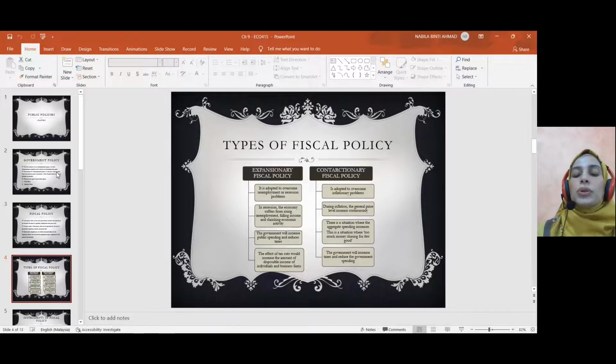Right? During inflation pula, government akan adopt contractionary fiscal policy. Sebab during inflation, general price level increase continuously. So there is situation where the aggregate spending increases, too much money chasing for too few goods, jadi government akan increase dia punya tax dan reduce dia punya government spending. Right, so ini adalah dua jenis fiscal policy. Expansionary fiscal policy will be adopted during recession, dan contractionary fiscal policy will be adopted during inflation.